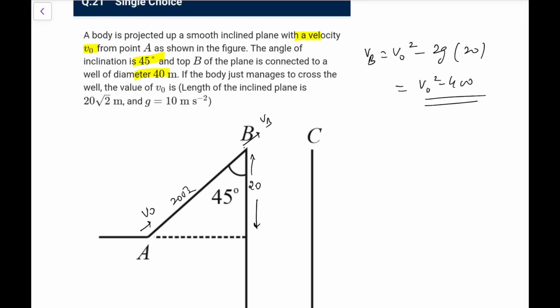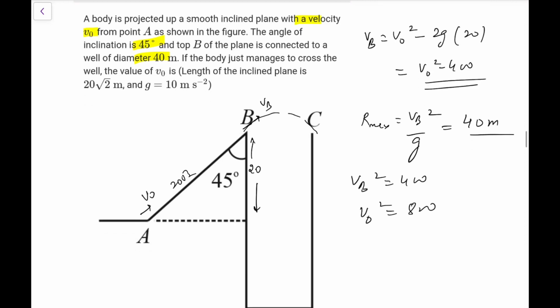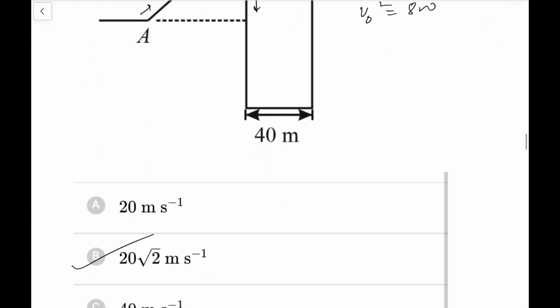Now because it is 45 degree, the range will be maximum in the limiting case, this is R max, so this would be vb square by g, and that should be equal to this 40 meters. So vb square is 400, so v0 square will come out as 800, so v0 comes out as 20 root 2 meter per second. Go for option B in this case.